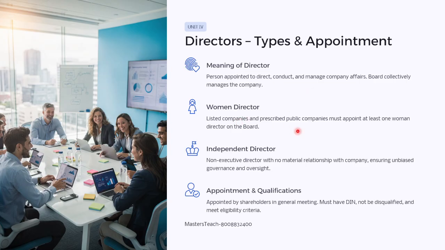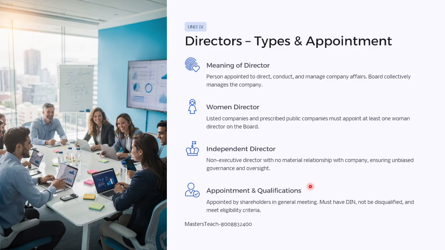Then woman director: listed companies and prescribed public companies must have at least one woman director on the board. Then independent director: a non-executive director with no material relationship with the company, ensuring unbiased governance and oversight.